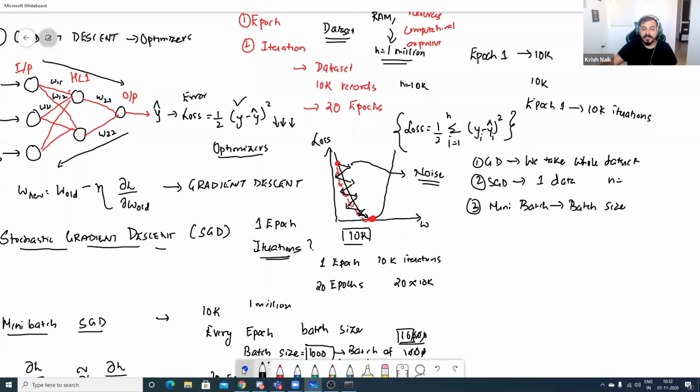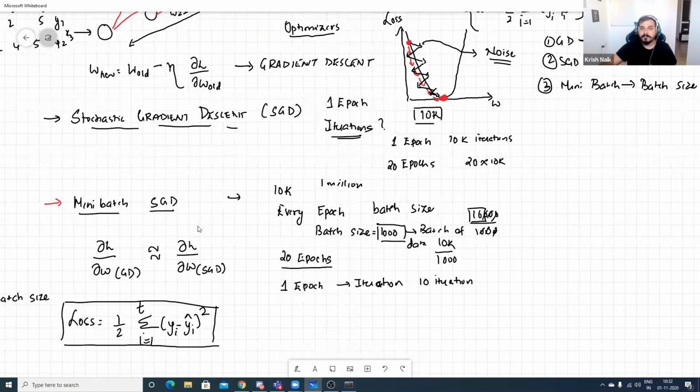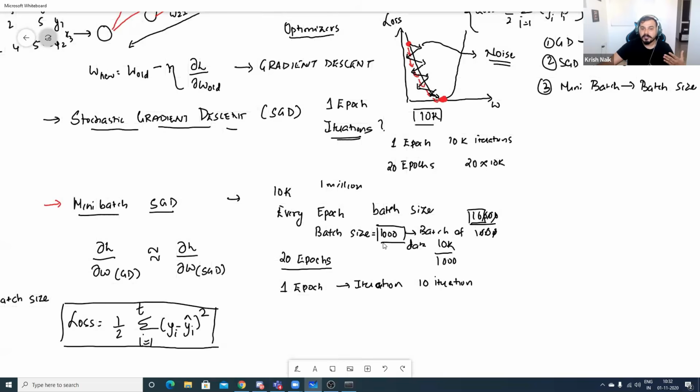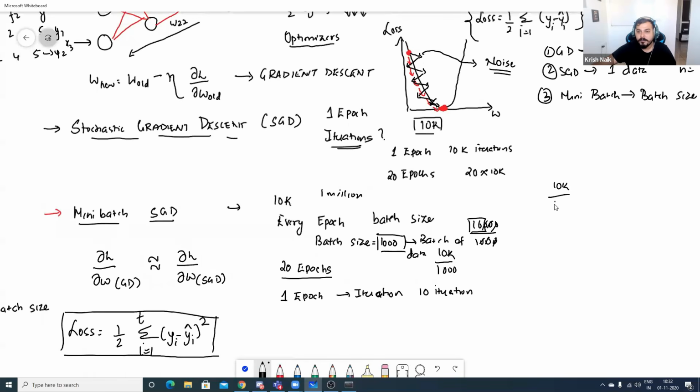So the researchers finally came up with something called mini batch SGD. In mini batch SGD, researchers thought, can we fix a batch size? Suppose I have 10K records and I fix a batch size of 1000. So if I do 10K divided by 1000, this will be 10. So in epoch 1, in iteration 1, I will take 1000 records.